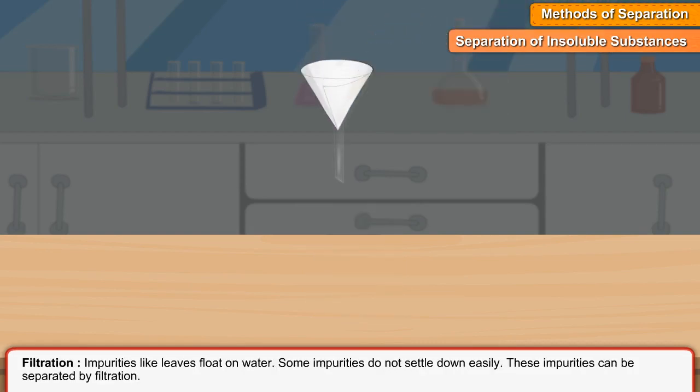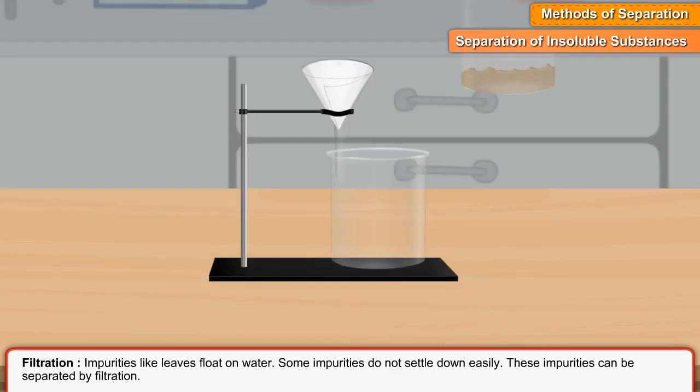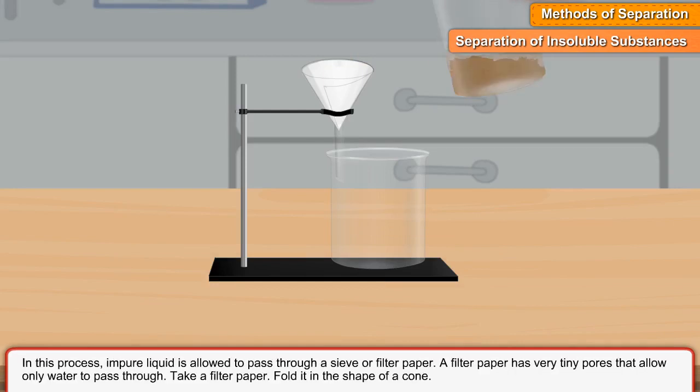Impurities like leaves float on water. Some impurities do not settle down easily. These impurities can be separated by filtration. In this process, impure liquid is allowed to pass through a sieve or filter paper. A filter paper has very tiny pores that allow only water to pass through.